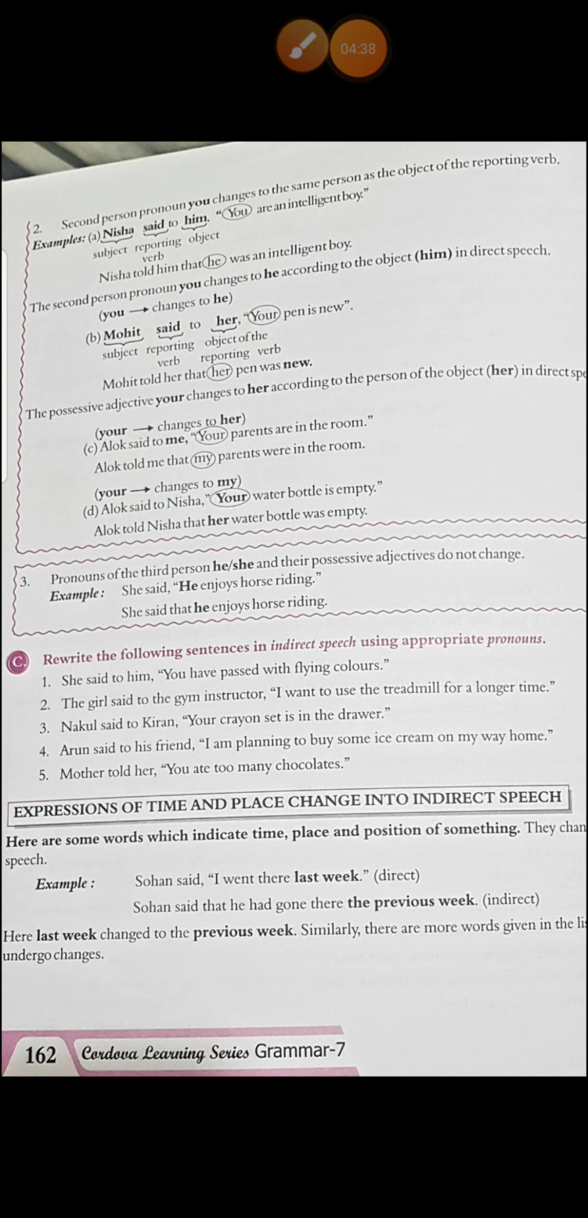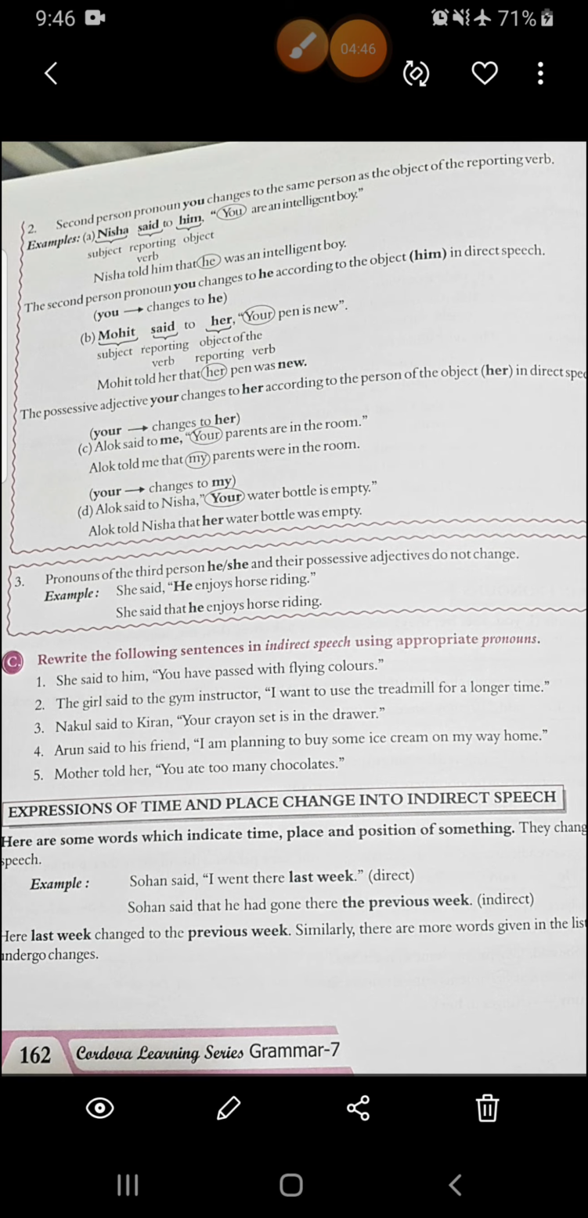Now what we have to do? We have to do this exercise C that is given here. What you have to do in this exercise C, you have to rewrite them in indirect form. Alright, see the first one, and of course you have to use appropriate pronouns. See the first one.